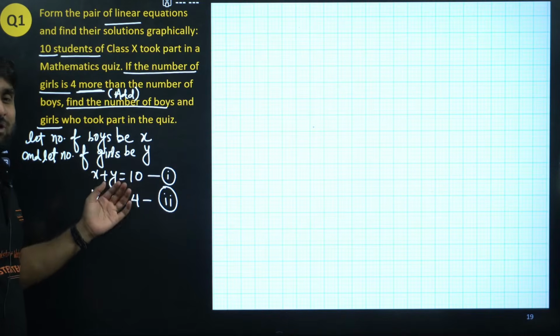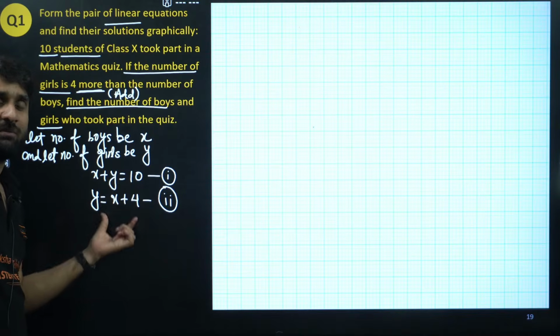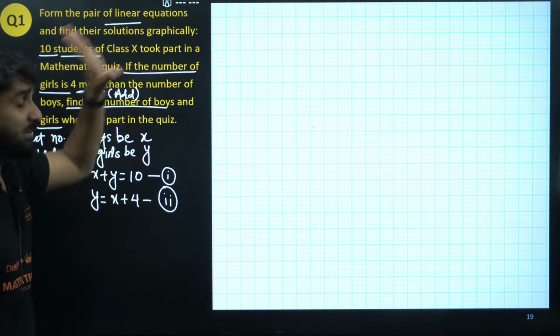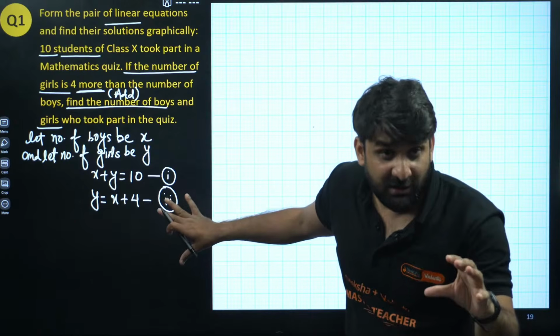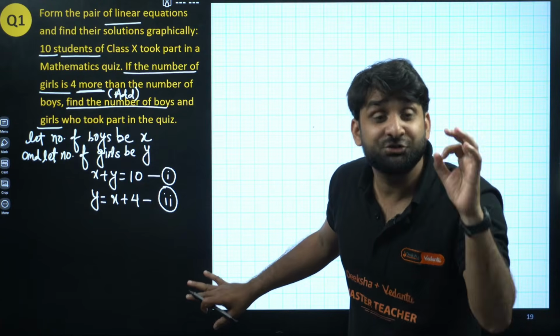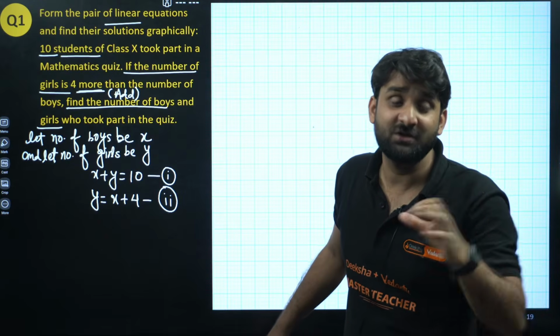So half, 50% of the question is done, because the question was to form the pair of linear equations. So we have the pair of linear equations here. Now we have to solve it graphically. To solve the pair of linear equations graphically, we always require the solutions first, I mean the values of x and y, the x, y coordinates.